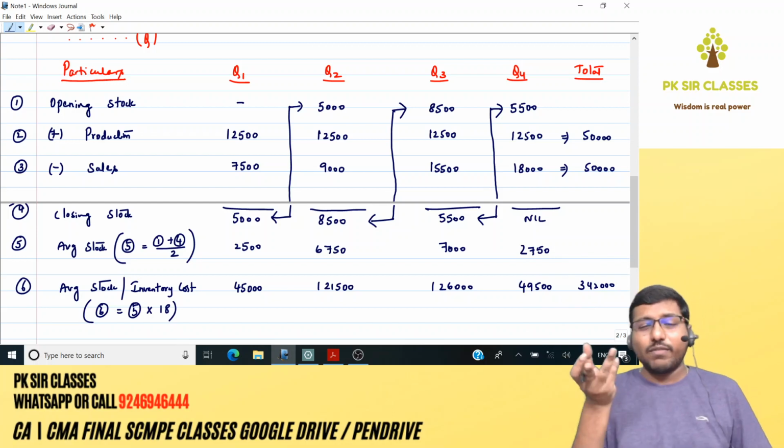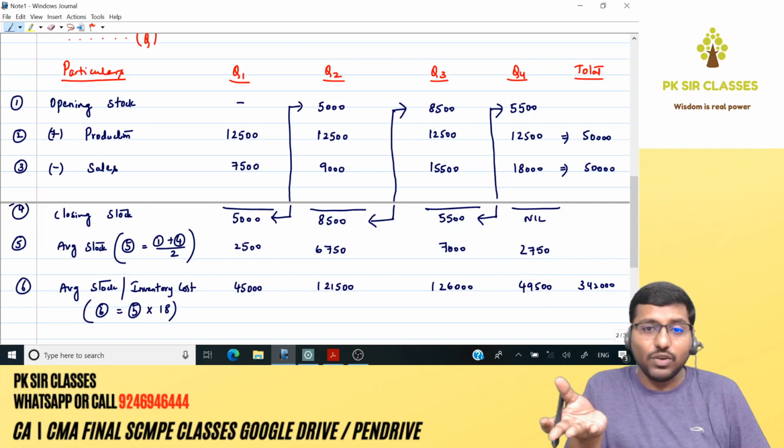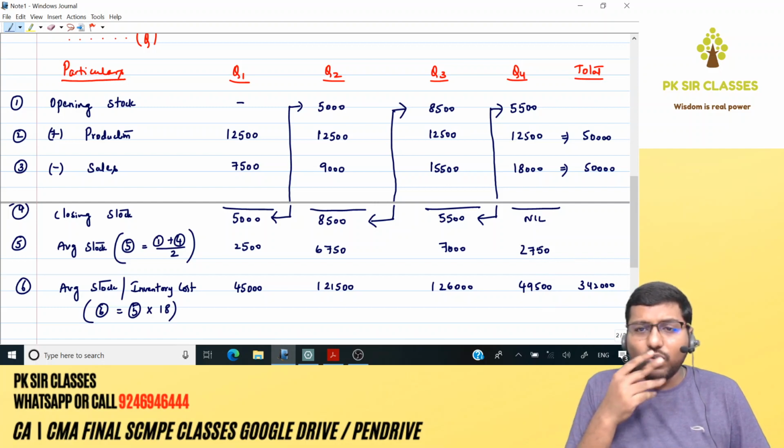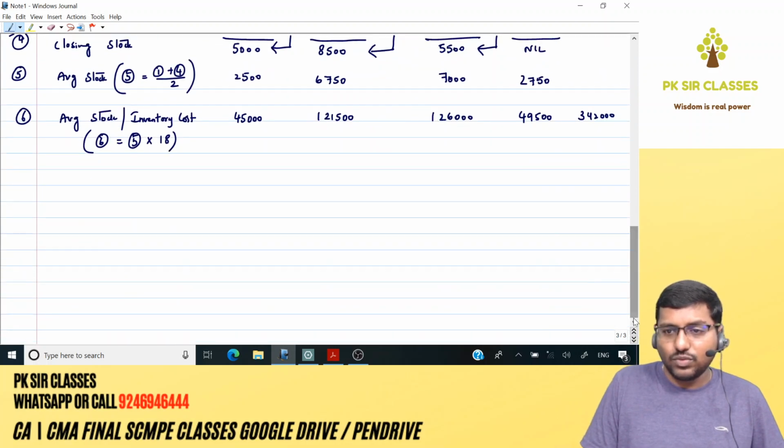So now what we have done is we have calculated inventory carrying cost or average inventory holding cost. And once we are done with this, now we're going to calculate total cost. So that will be our next step. So let's do that.